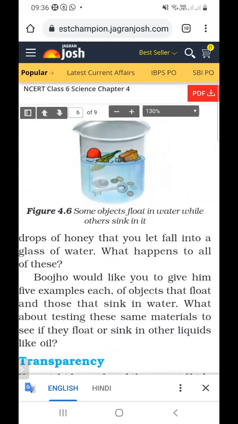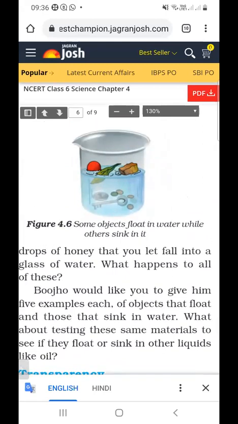Boojo would like to give five examples each of objects that will float and that will sink into the water. Figure 4.6 shows some objects floating in the water and some objects sinking into the water. The dried leaves are floating in the water, and the key sinks into the water. The coin also sinks in the water, as shown in figure 4.6.